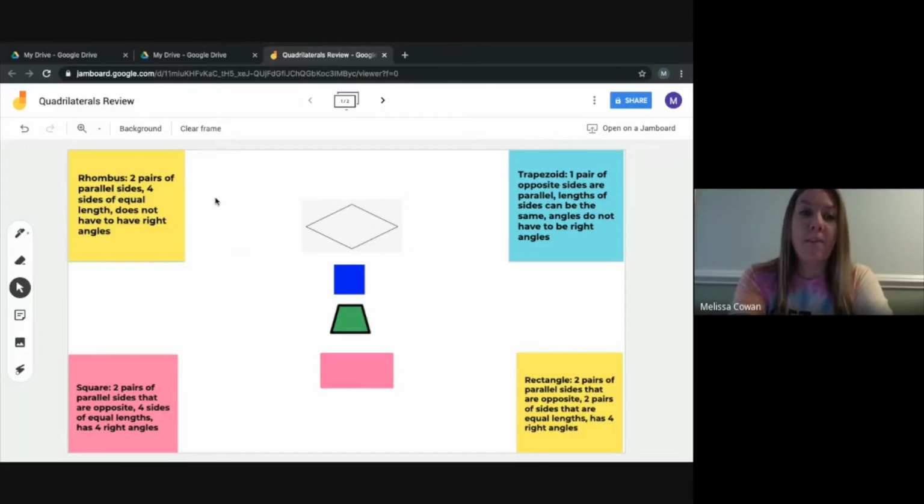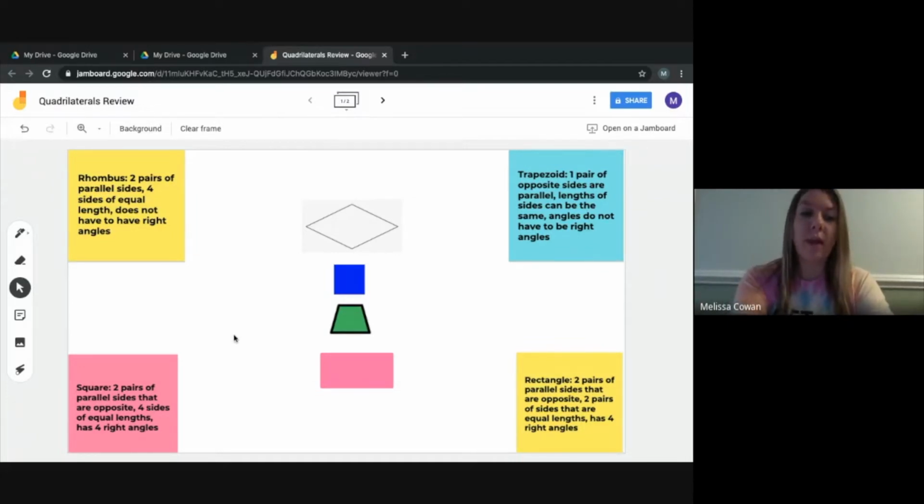So a rhombus has 2 pairs of parallel sides. Remember, parallel sides are sides that will never touch. They have 4 sides of equal length, meaning they're all the same length, and they do not have to have right angles. Again, a right angle kind of looks like an L. For a trapezoid, it's 1 pair of opposite sides that are parallel. Lengths and sides can be the same, and the angles do not have to be right angles.